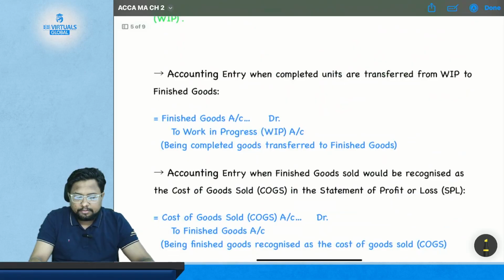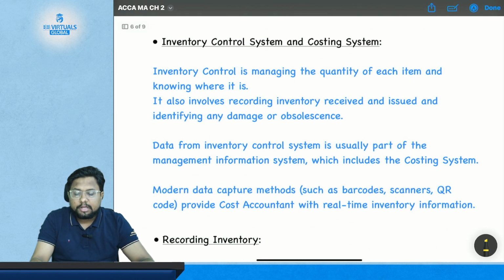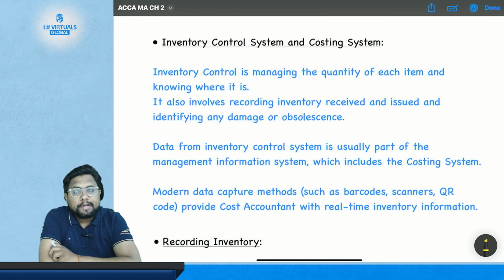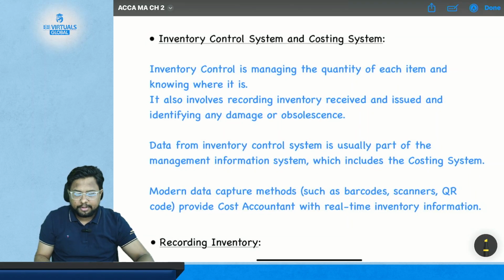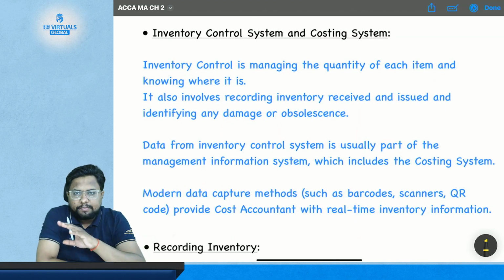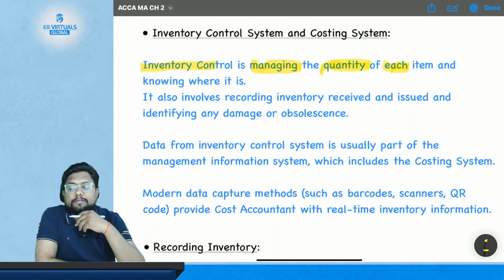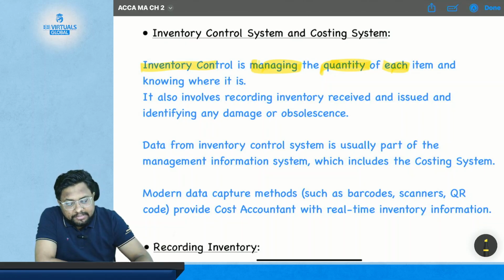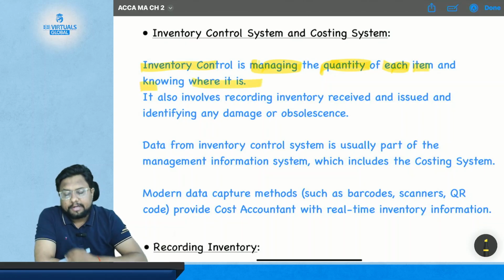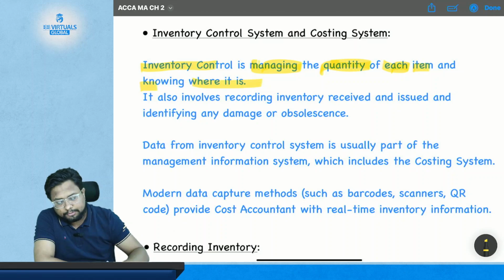Now in today's class, we start with the new topic, which is inventory control system and costing system. Let's start by reading what an inventory control system is. This is a very basic and easy topic. Inventory control is managing the quantity of each item and knowing where it is.